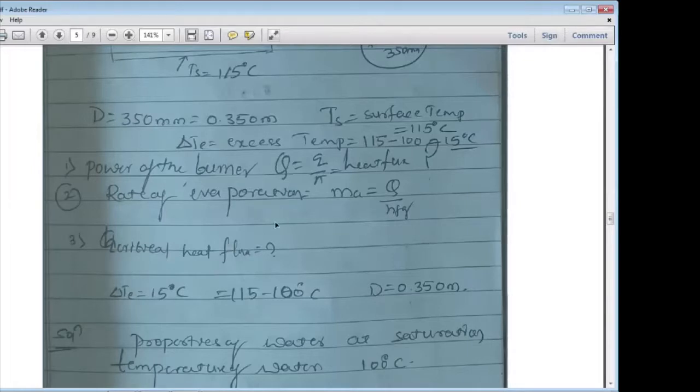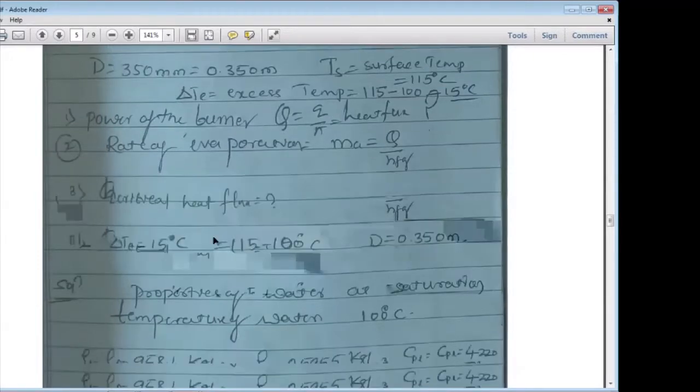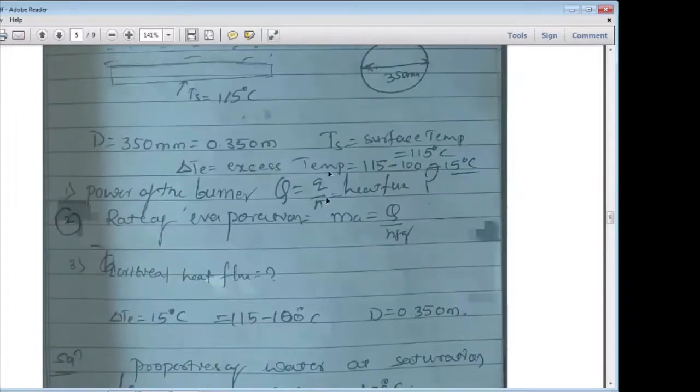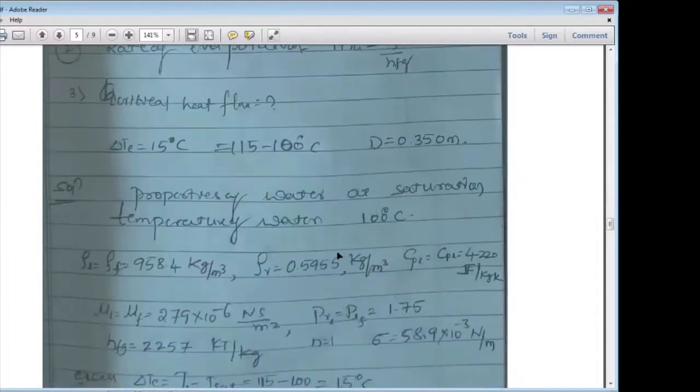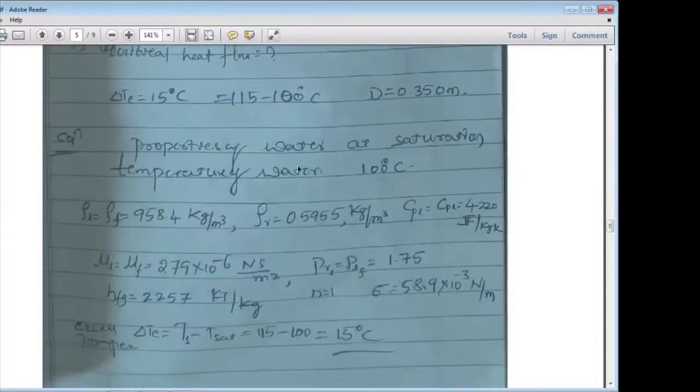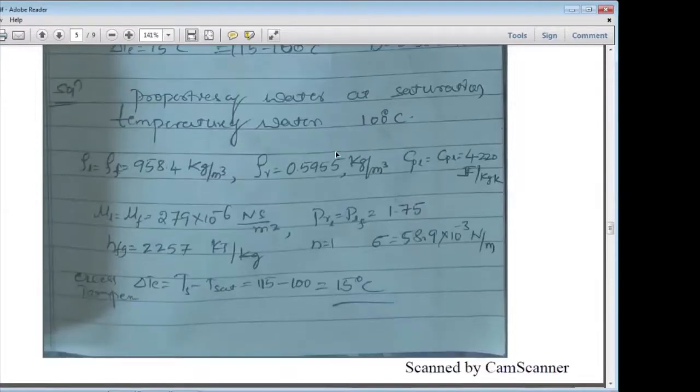Understand? First, in order to calculate the power of the burner, we need to know the heat flux. To calculate the heat flux, you have to note down the properties of water at the saturation temperature of water, that is 100 degrees Celsius.